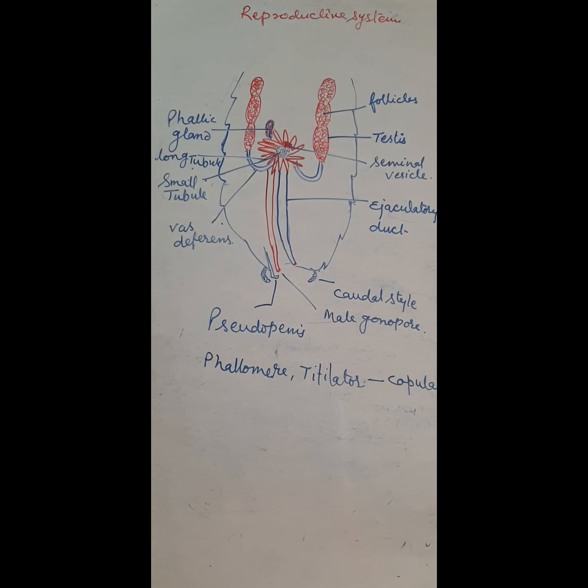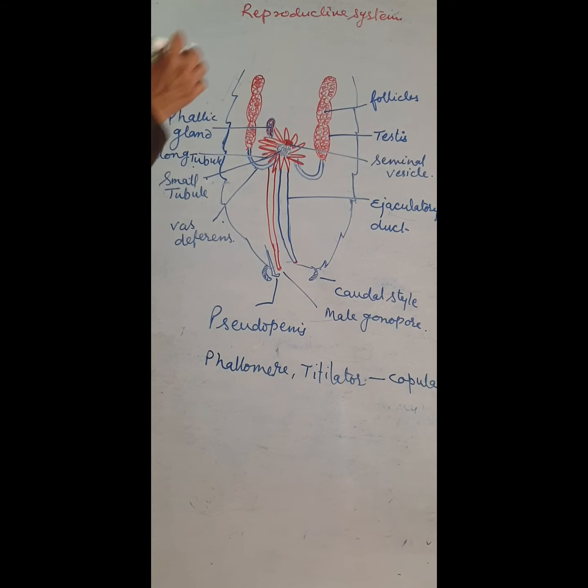Good morning children. Today we are going to start the reproductive system of the cockroach.